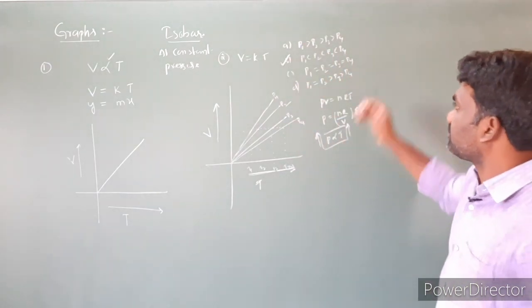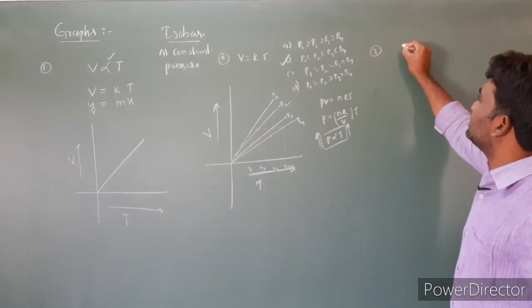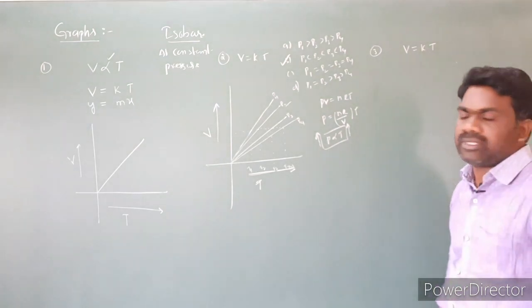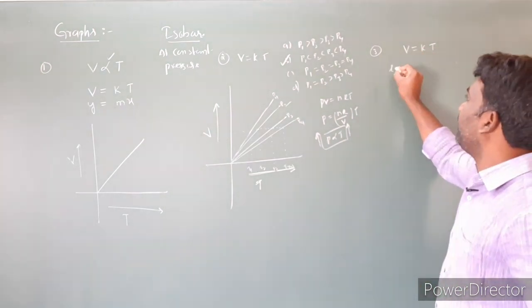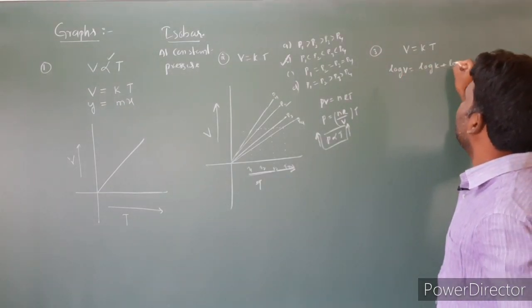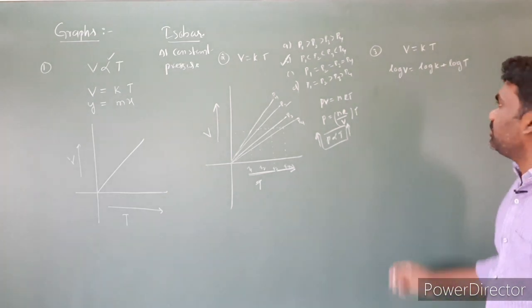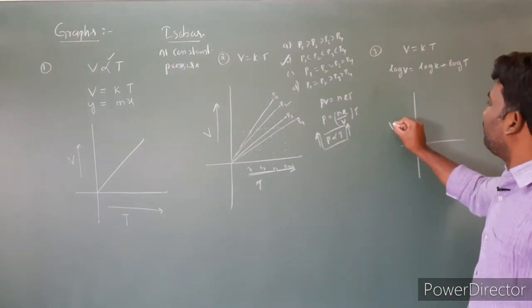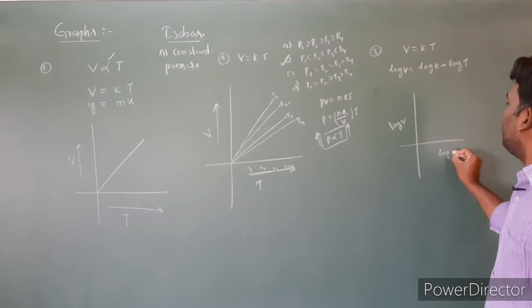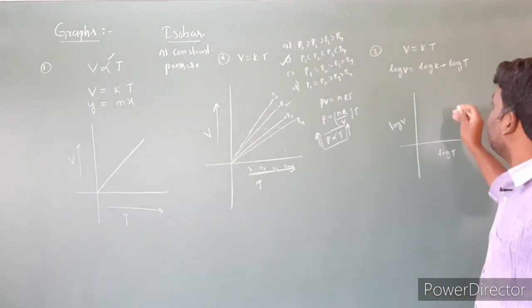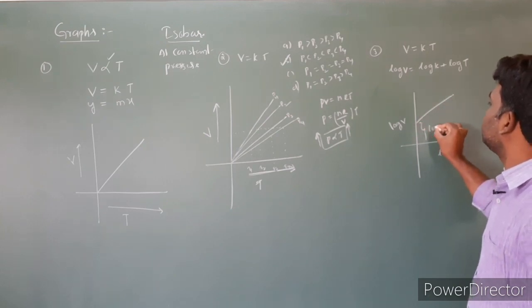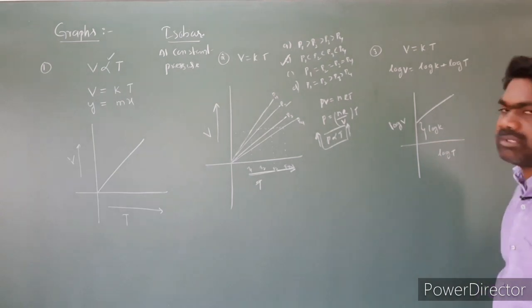This is the second graph, number 3. So I am taking the same equation, V is equal to K into T. I am applying the logarithms on both sides. Then we are going to get log V is equal to log K plus log T. So I am plotting a graph of log V against log T. Here the intercept is log K.